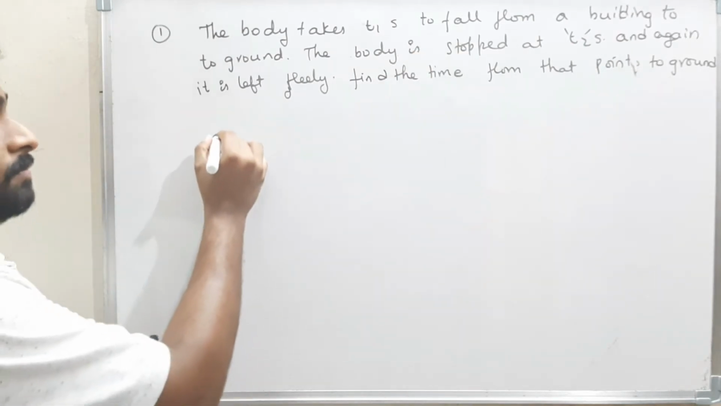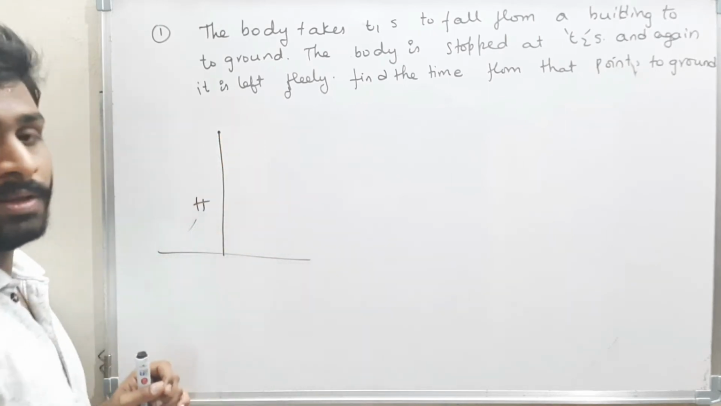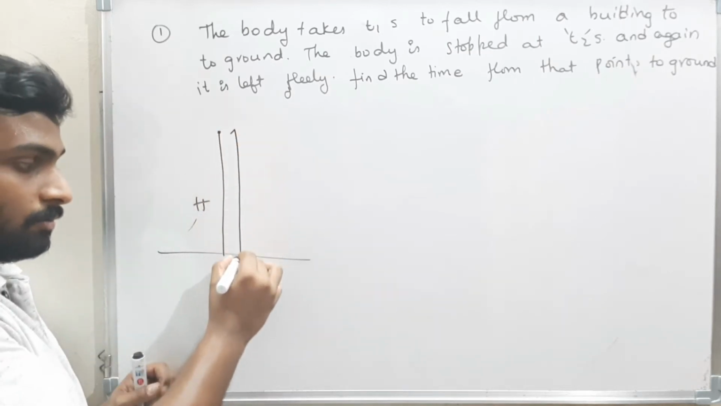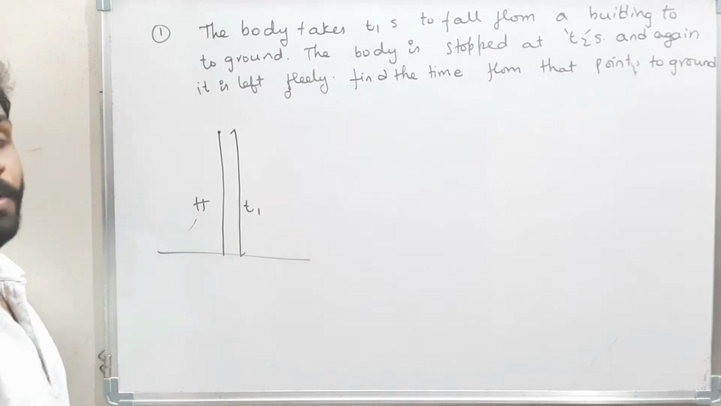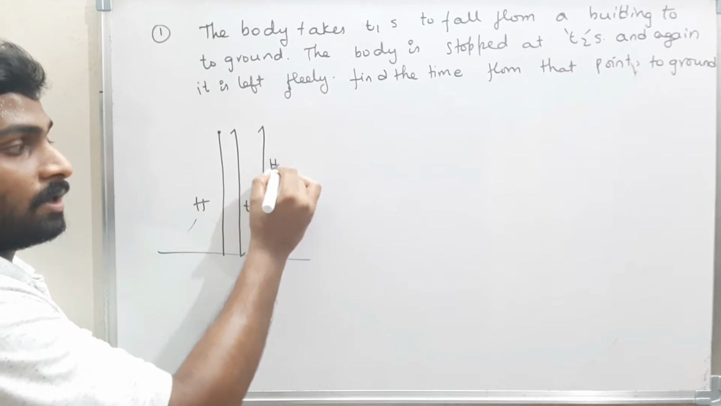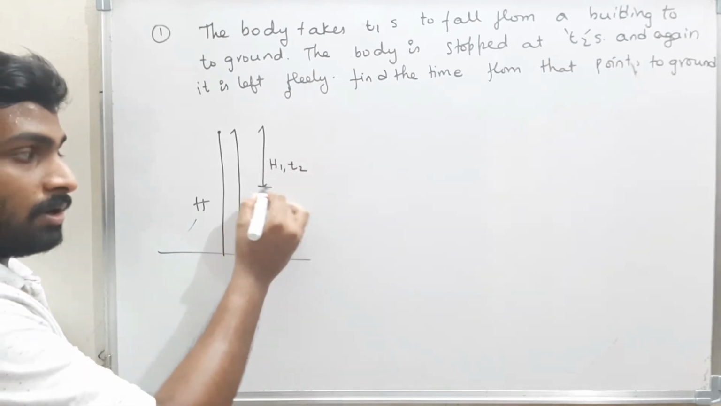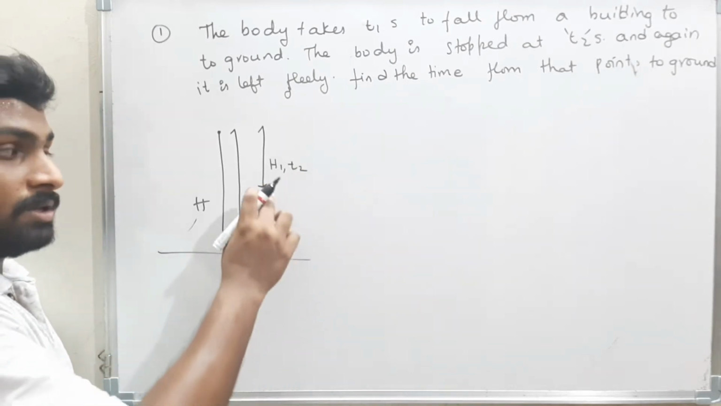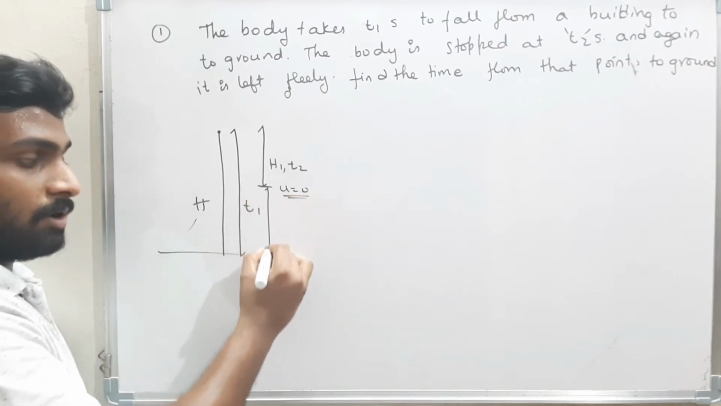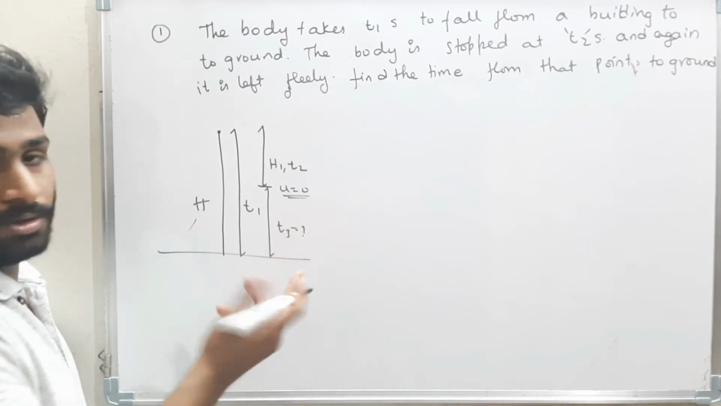That means here, this is the surface and this is the height of the tower, some h. Height of the building is h. Now when it is left freely, the total time taken by the body to come down is t1. But what happened? They catch the body after it travels a certain distance h1, and the time is t2. And again the body is left freely. That means here again the initial velocity becomes 0. Again the body takes some time t3 to reach the ground. I am asked to find this t3, that's all.